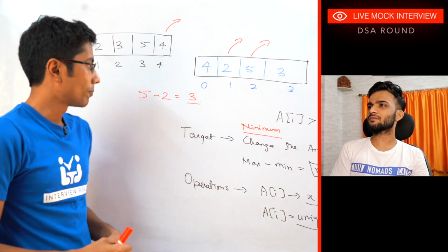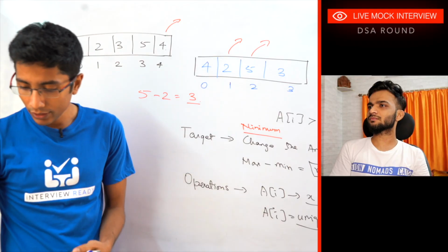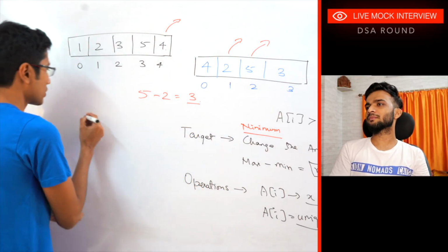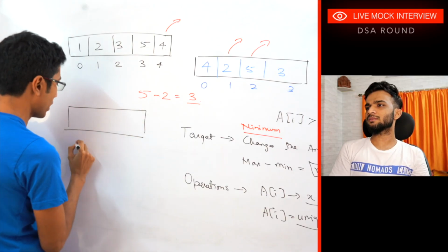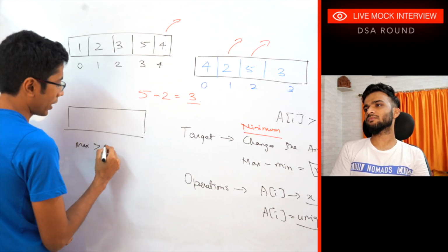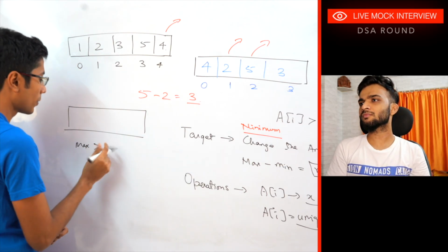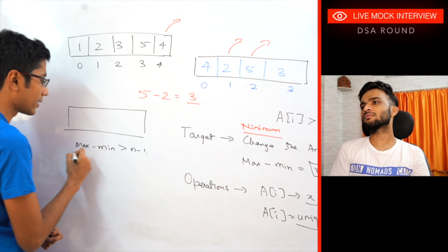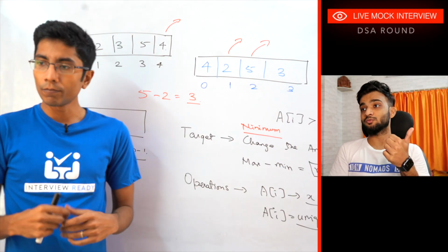So firstly, what's happening here is that if I have an array, these are the initial ideas which are coming to my mind. Maybe they're not very useful, but let me just try. If the maximum element is greater than n minus 1. Okay, no, that doesn't mean anything, because I was thinking about if max minus min is greater than n minus 1, then yeah, it requires a change. Yes. That's one thing.